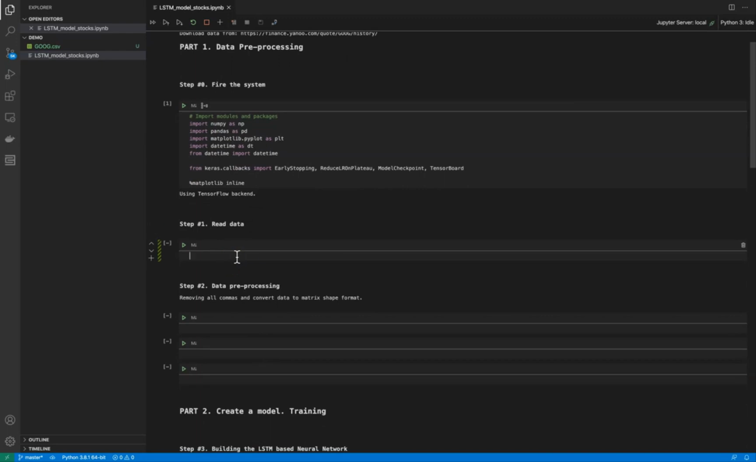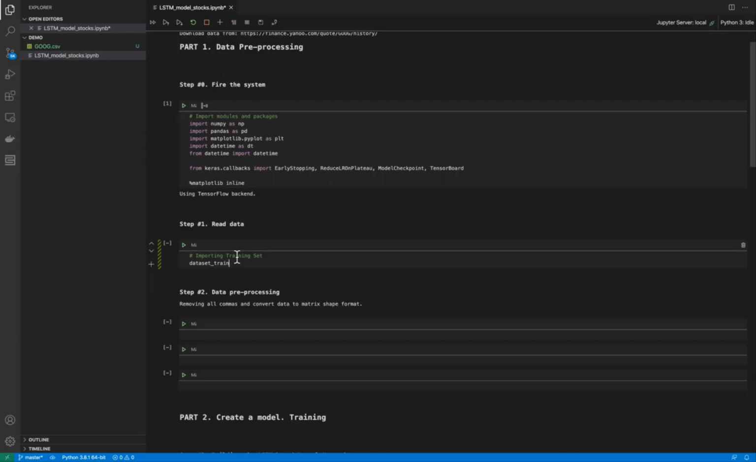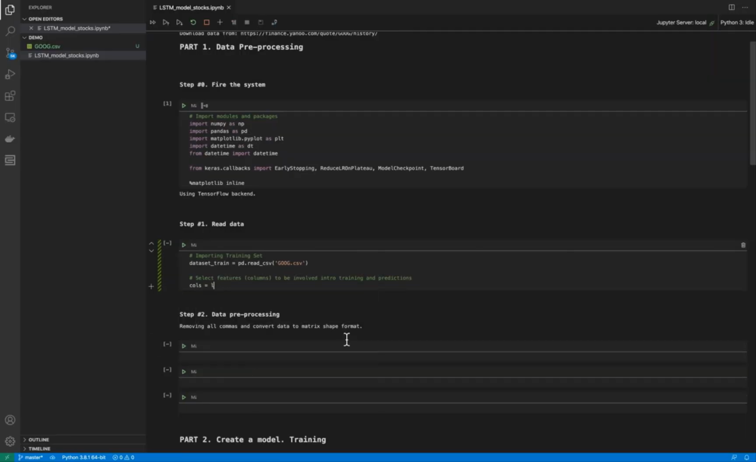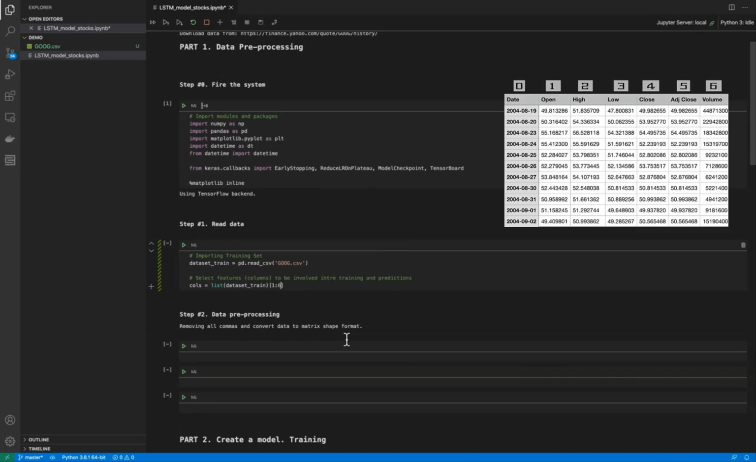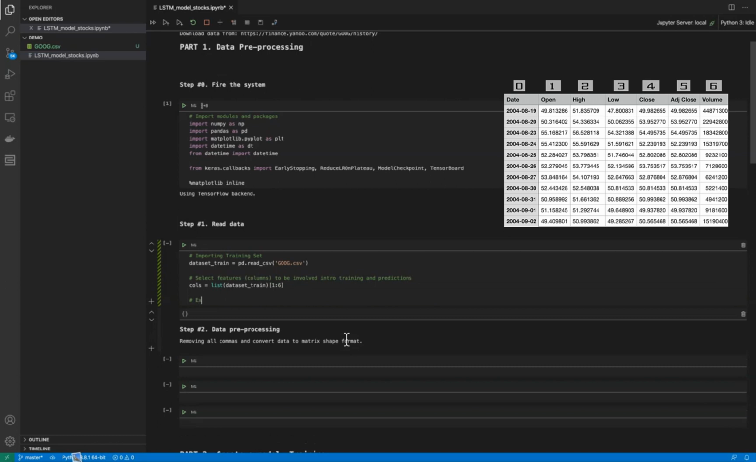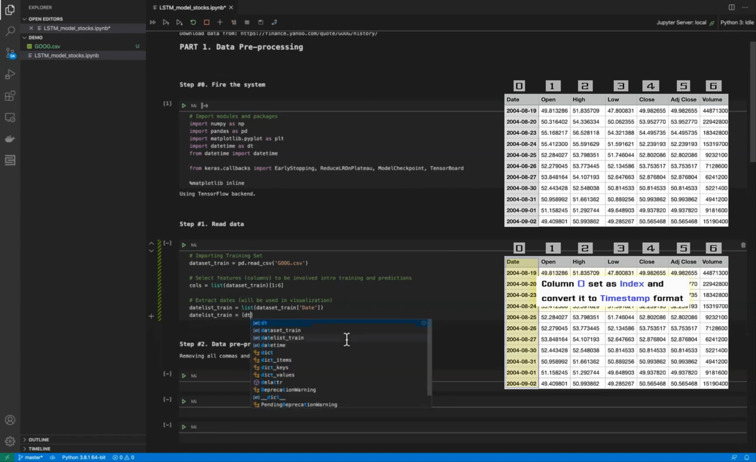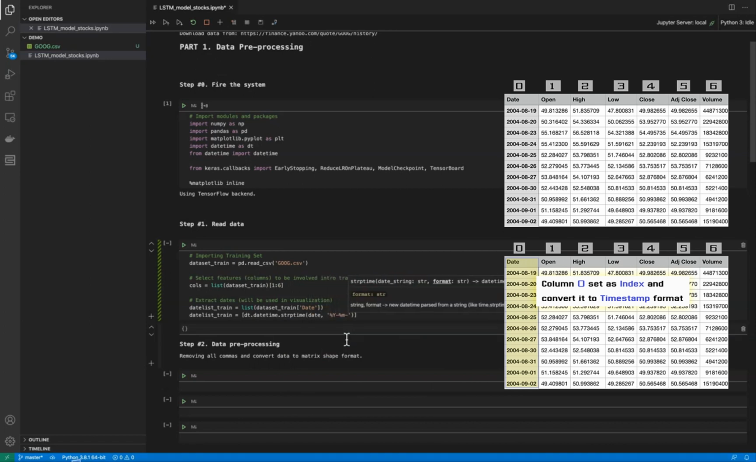When we have imported all necessary libraries to our notebook, we have to load the data. In this step, we load the Google stock price CSV file. Then we select the features that should be involved in our training and prediction procedures. These are columns 1 to 6. Then we extract the dates that we will use in visualization. Python should understand that we have a timestamp, not just simple strings, for visualizations, and for this we are using the datetime library.